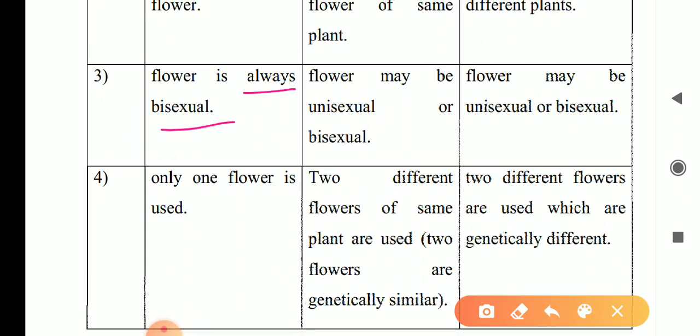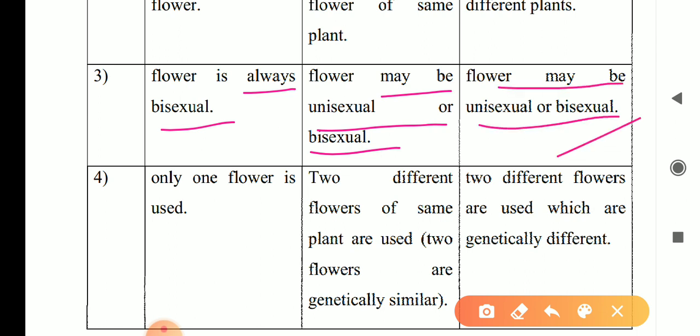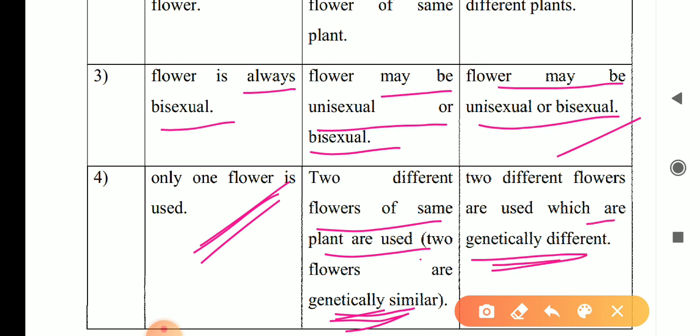In autogamy the flower is always bisexual. In the others, the flower may be unisexual or bisexual. Yes, we can clearly know that. In autogamy only one flower is used. In geitonogamy two different flowers of the same plant are used, so they are genetically similar. But in xenogamy, they are not genetically similar.